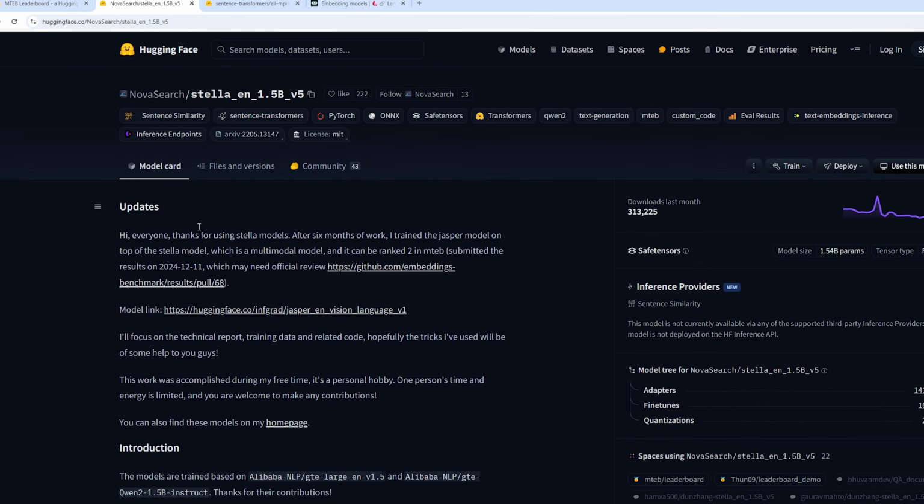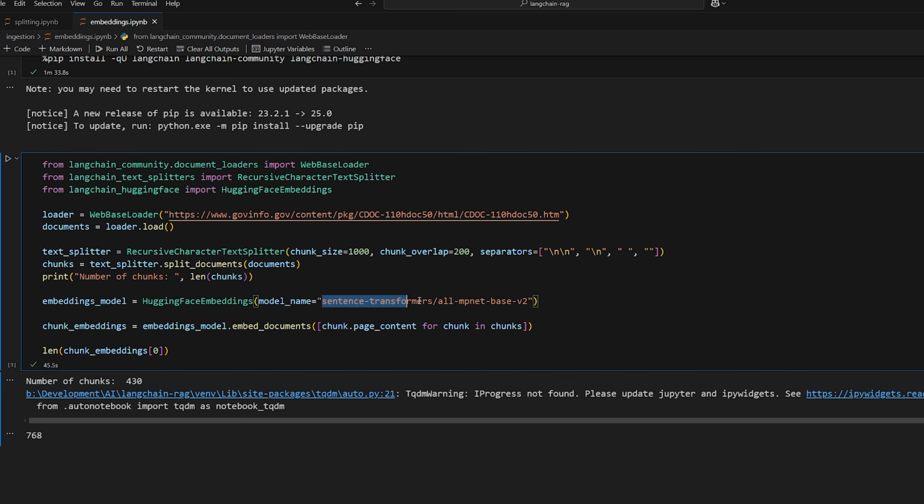So I'll click this one, and I just want to copy this name up here. You can click the copy button, and now we'll go back to our code here and just replace it. And hopefully this should be available to the Hugging Face embeddings provider here, so it should be able to download it and just use it automatically.